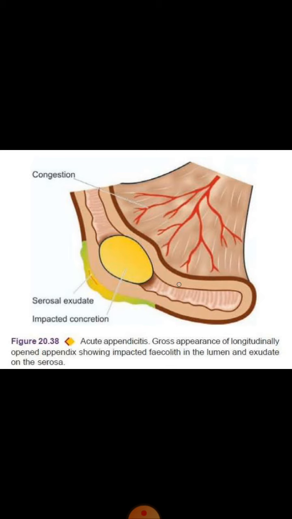There is a decrease in the blood supply, and due to this and the increased inflammation, the wall of the appendix becomes very weak, and sometimes there may be rupture of the wall of the appendix. When there is rupture of the wall, this mucopurulent exudate comes out, and here we can see there is serosal exudate. This is actually a mucopurulent exudate.